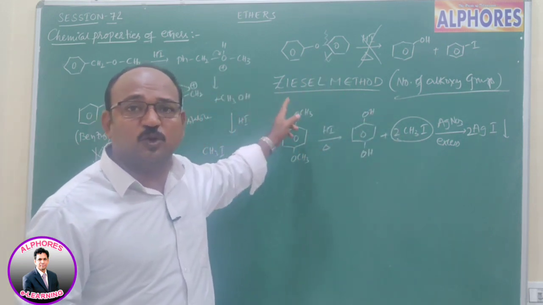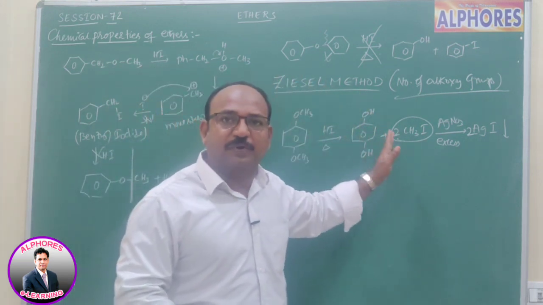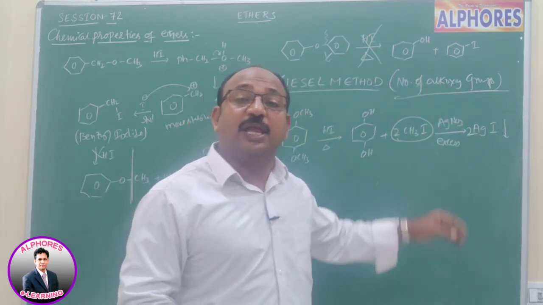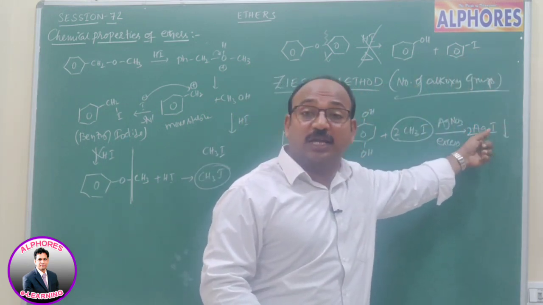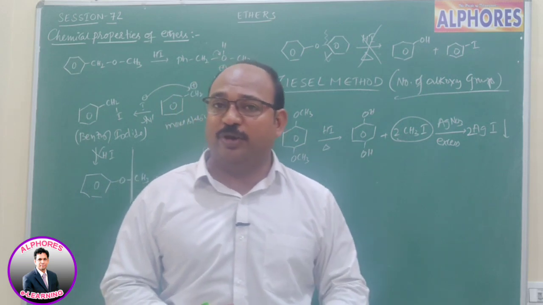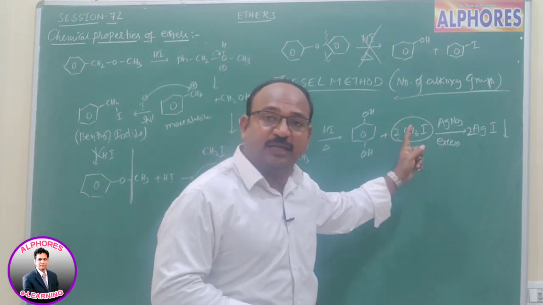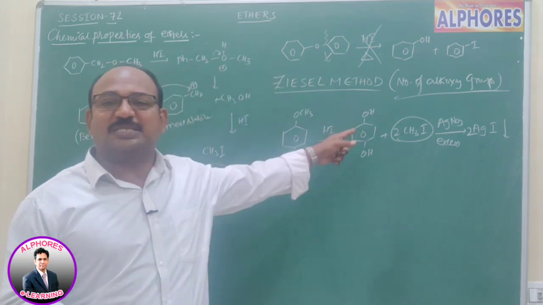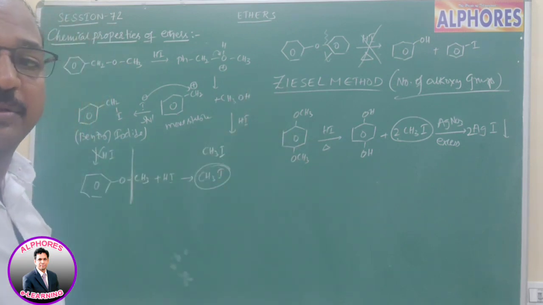What number of alkoxy groups are attached to the ring? The same number of alkyl iodides we are going to get. Upon treatment with excess silver nitrate, we get silver iodide precipitate. So we can wash, dry and weigh it, and find out how many moles of silver iodide we get. Based on the number of moles of silver iodide, you can find the number of moles of alkyl iodide formed. Based upon that, you can predict the number of moles of alkoxy groups attached to the ring.